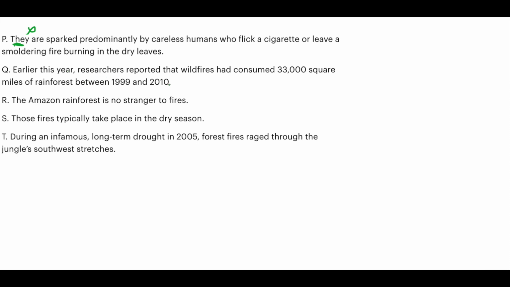Earlier this year, researchers reported that wildfires had consumed 33,000 square miles of rainforest between 1999 and 2000. The Amazon rainforest is no stranger to fires. Those fires, now those, again, it cannot start with those. During an infamous long-term drought in 2005, forest fires raged through the jungles. Southwest stretches. The jungle, which jungle? So this sentence is not independent. So this cannot be your first sentence.